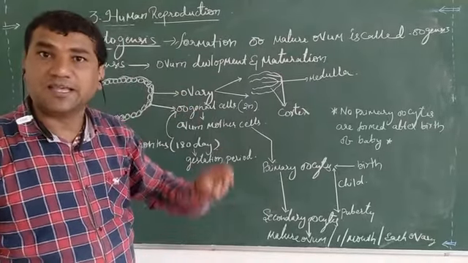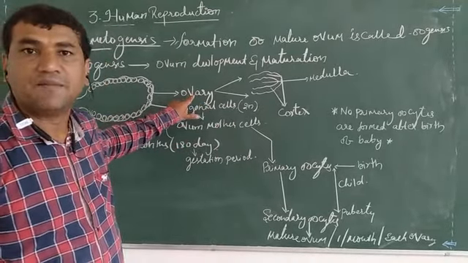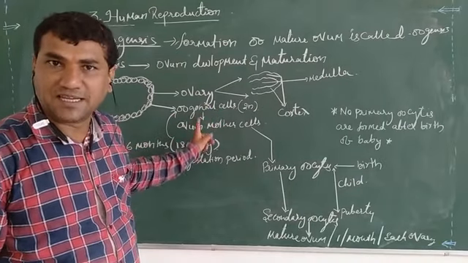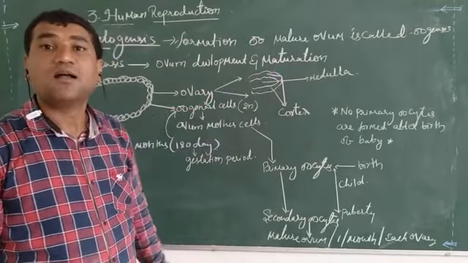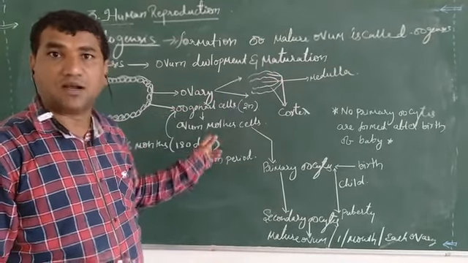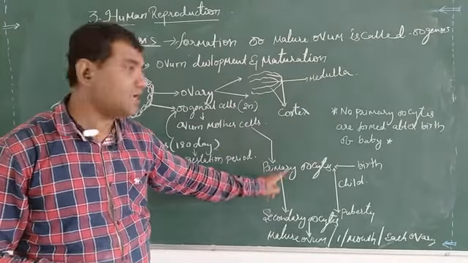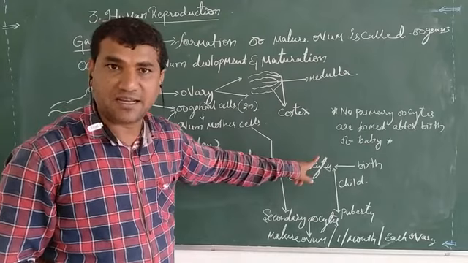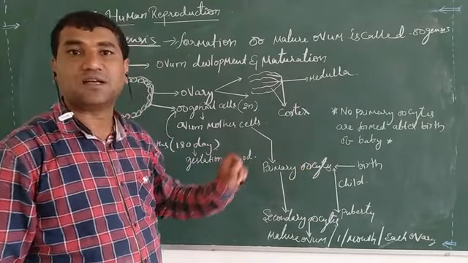In this period, the oogonial cells present in the peripheral cortex region of each ovary start dividing and form the primary oocytes. These primary oocytes stay arrested in the primary oocyte stage, that is prophase 1 of meiosis 1.